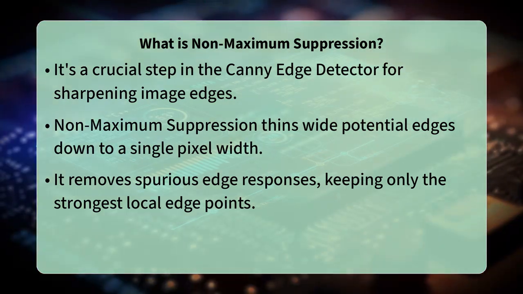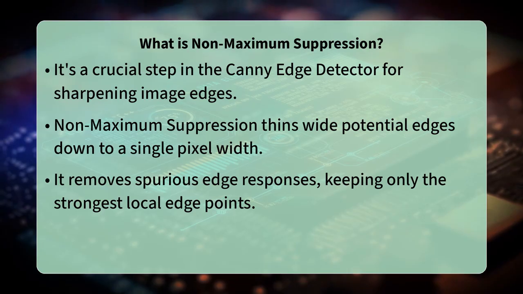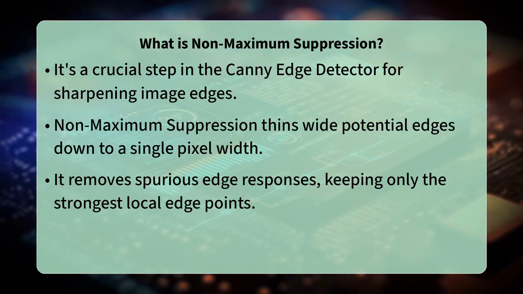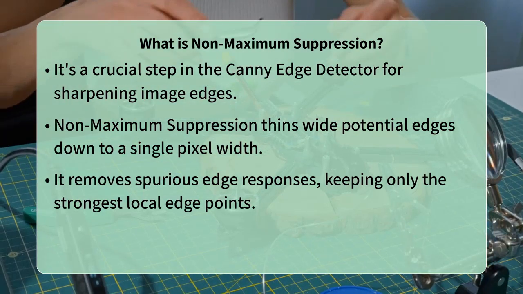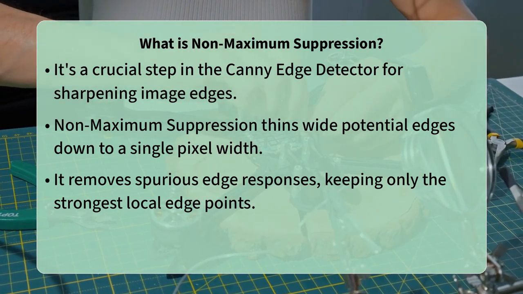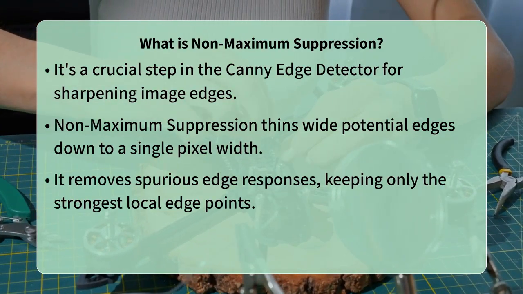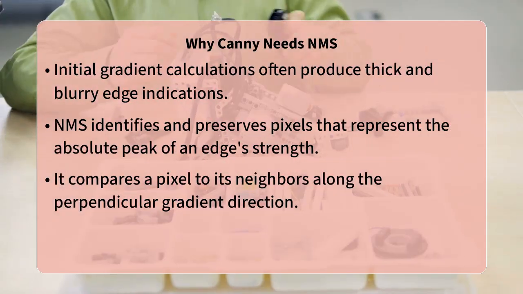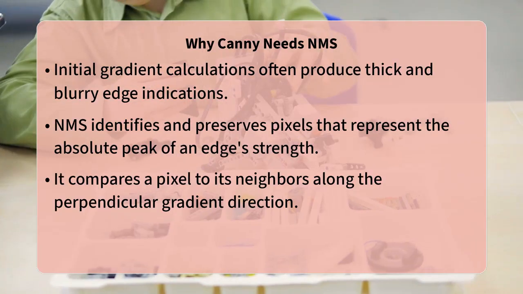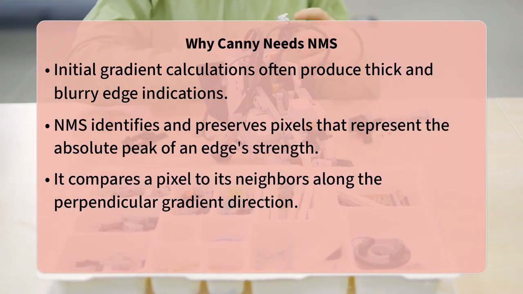Its primary role is to refine the initially broad and blurry edge candidates, thinning them down to clean, 1-pixel-wide lines. This process is essential because raw gradient calculations, which measure changes in image intensity, often produce thick bands of pixels, all indicating the presence of an edge. Without non-maximum suppression, these edges would appear chunky and imprecise.